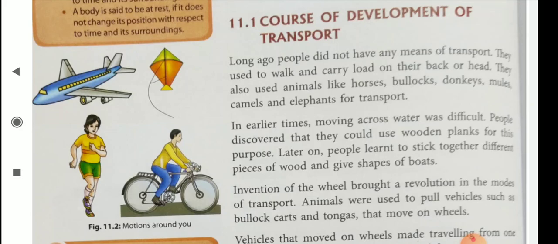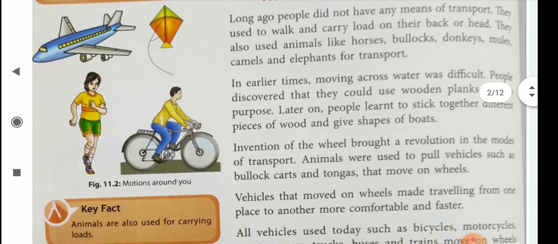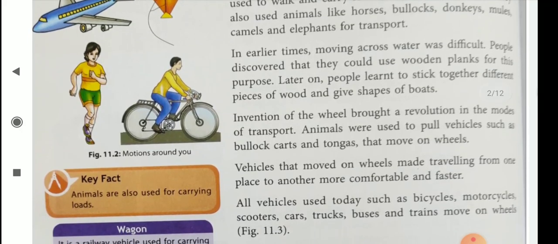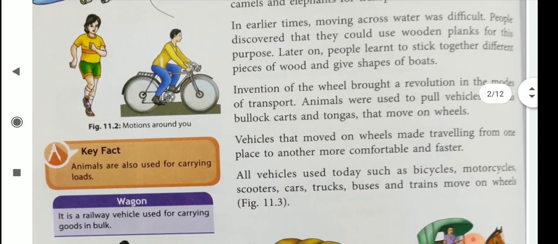They also used animals like horse, bullocks, donkeys, mules, camels and elephants for transport. In earlier times moving across water was very difficult. People discovered that they could use wooden planks for this purpose. Later on, people learned to stick together different pieces of wood and give them the shape of boards.